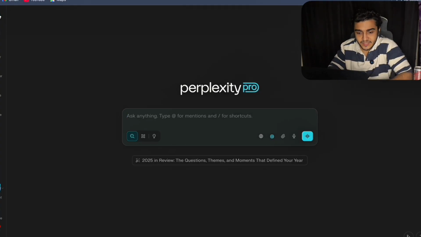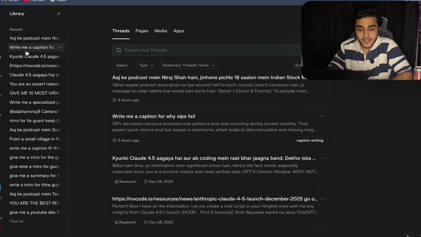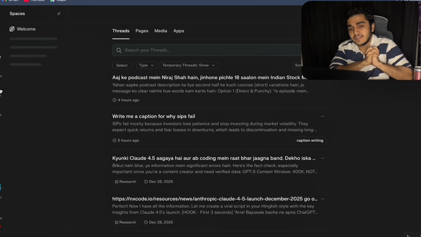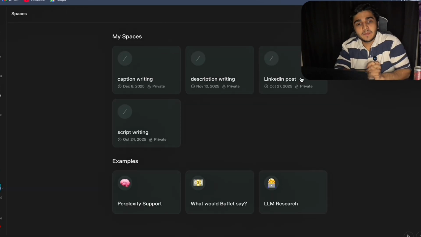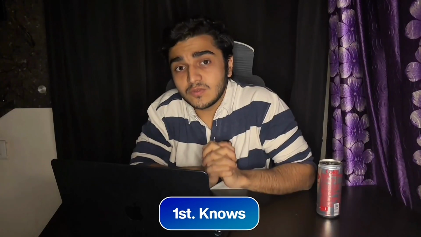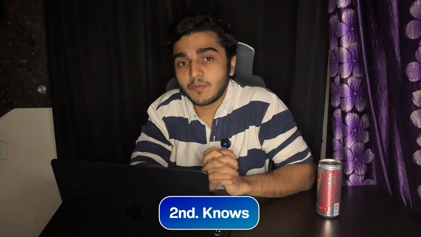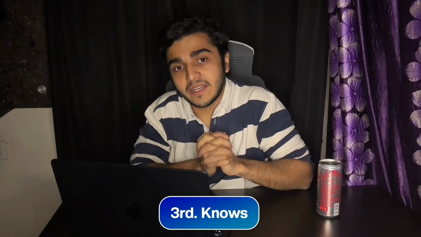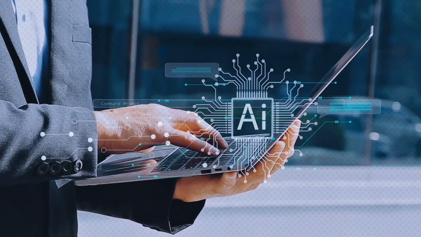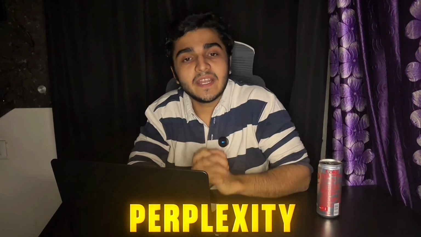So now it gets interesting. There is a column called spaces here where you can build your custom spaces and train the AI model accordingly. Think of it like this: spaces are your personal AI assistant. You can create a personal space for each client and give them personalized results. Let's say you are doing podcast research for three different clients. So you can create three different spaces. One knows it's working for a tech podcast, one knows it's working for a finance podcast, and the third one you can arrange according to the client. Each space remembers your context, your rules, and gives you consistent results every time. So you are not training Perplexity from scratch every time. You build the system once and you can use it forever.